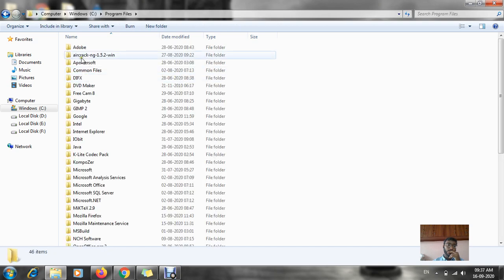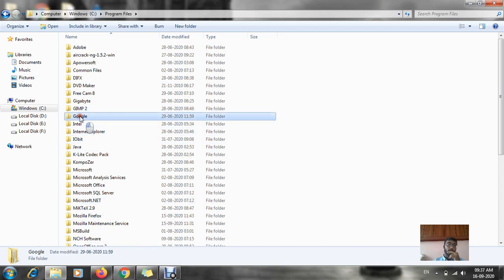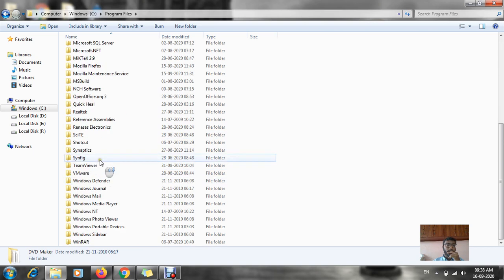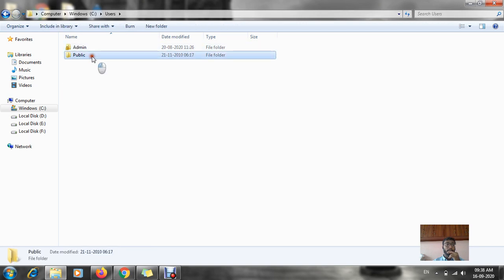Can you see this program files folder? Adobe folder is there, Aircraft, Power Software. These are my software installed in my computer. Microsoft Office, Microsoft SQL Server, Microsoft .NET, Internet Explorer, Google, Gigabyte, FreeCam, DVD Maker. Such are my folders.